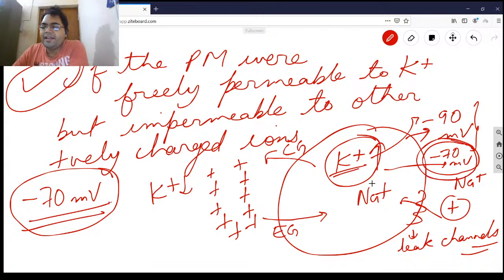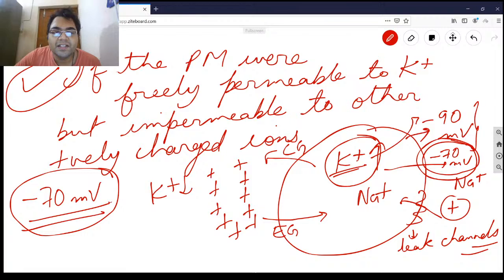So we take this minus 70 millivolt as the resting membrane potential where no ion is moving in or out of the cell. This is the potential difference at which no ion moves inside or outside the cell. That's why no current is being propagated at that specific potential, minus 70 millivolt inside the neuron. And then we can say that a neuron is said to be in the state of rest when the intracellular potential of the neuron is minus 70 millivolt.